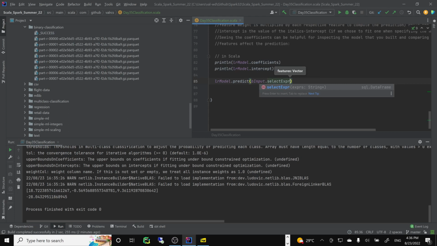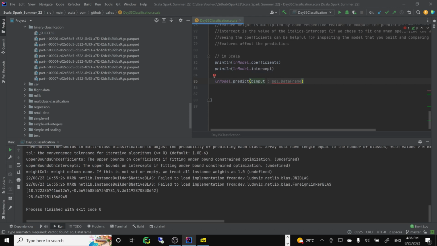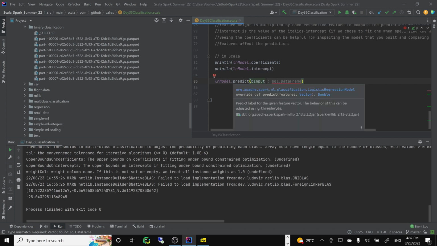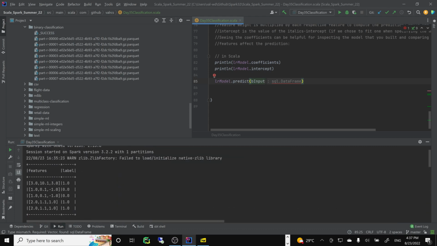Let's see. Of course, features, it wants this type of data.